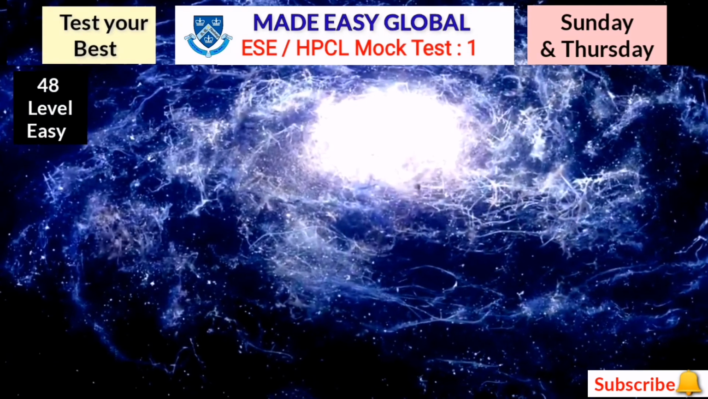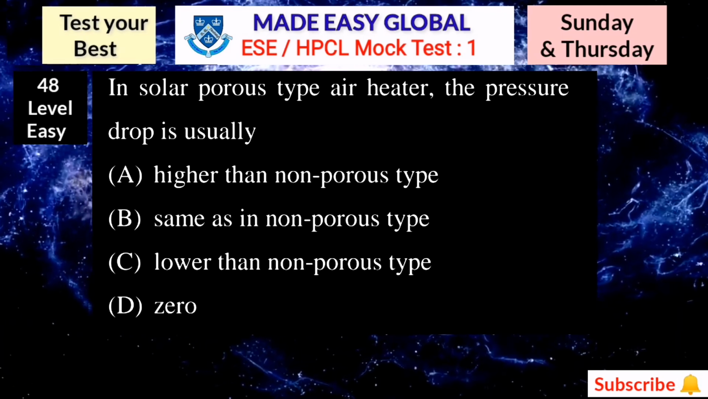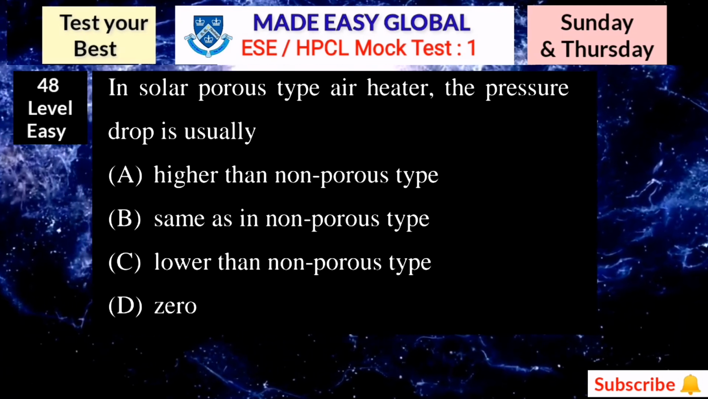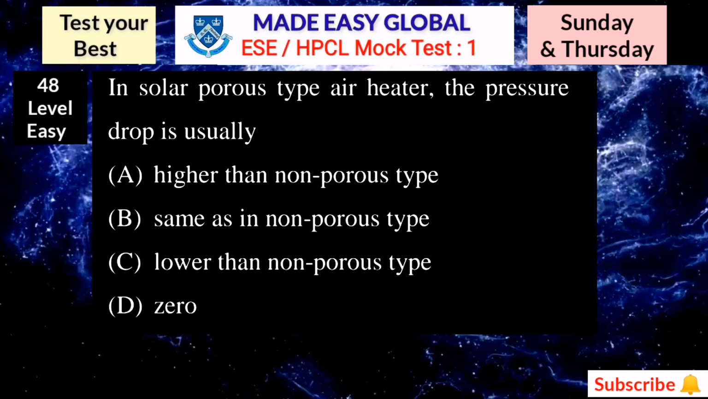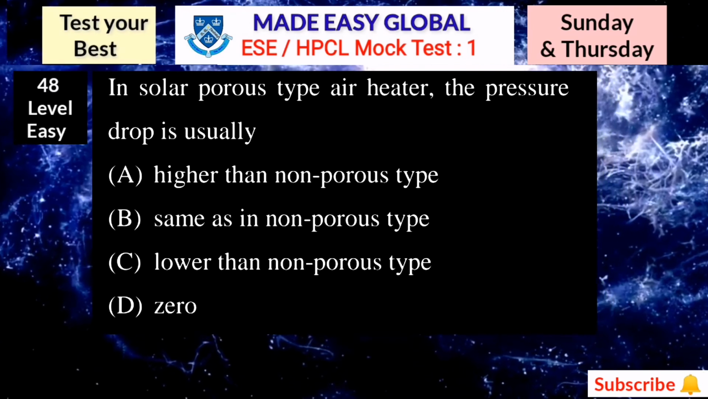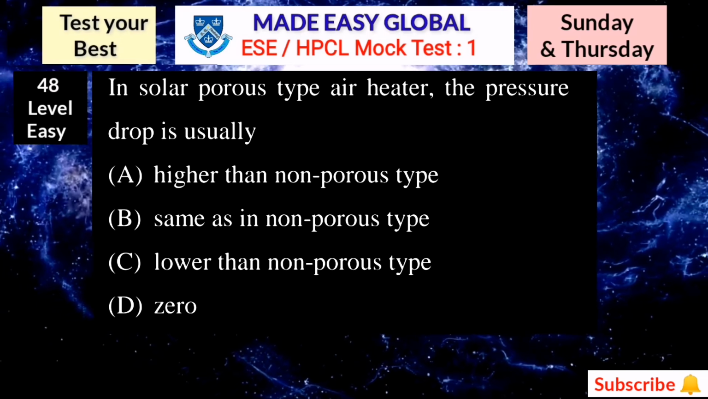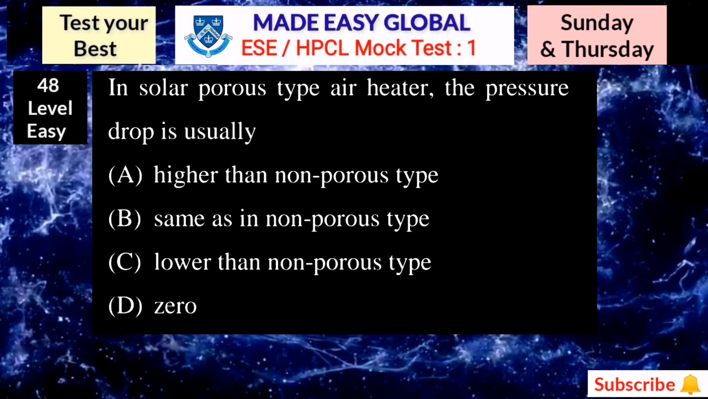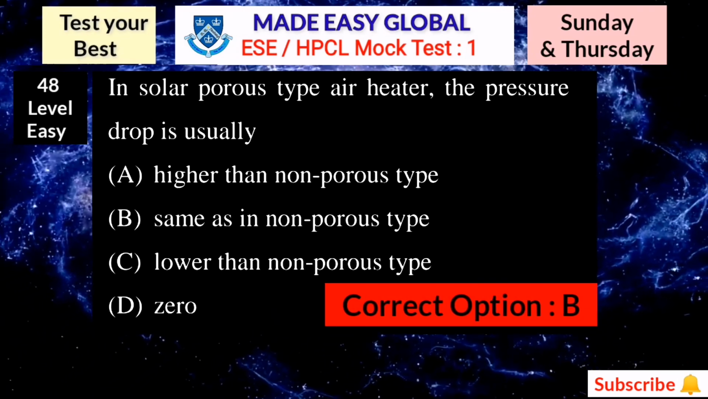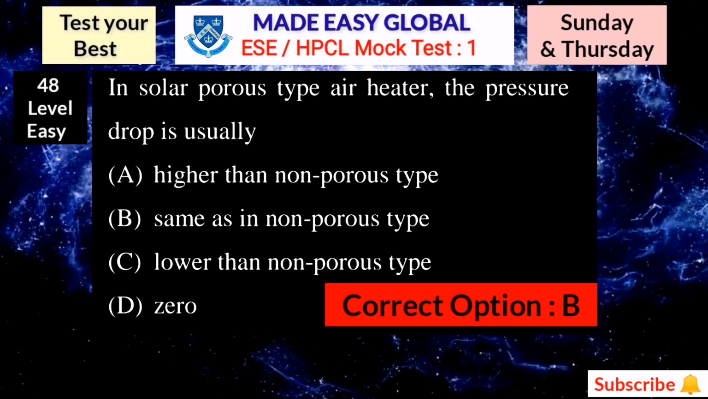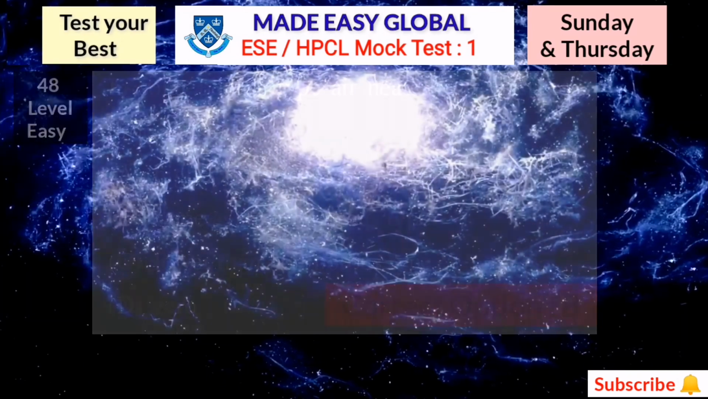Now the next question is question number 48. In a solar porous type air heater, the pressure drop is usually option A higher than non-porous type, option B same as in non-porous type, option C lower than non-porous type, and option D 0. So you can note down your answers in your book. Here the correct option is option B, same as in non-porous type. This question was also asked one time in the examination.